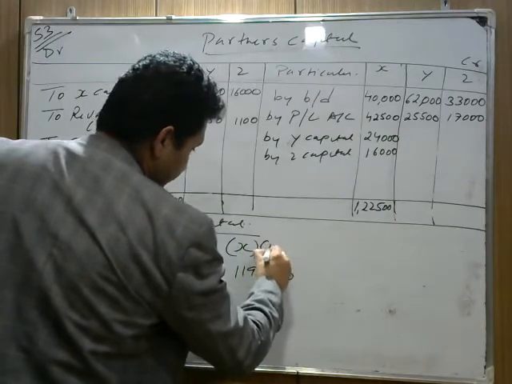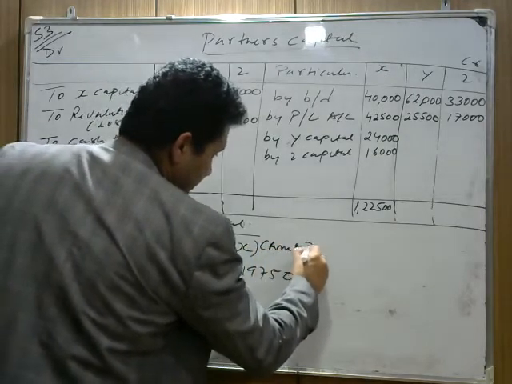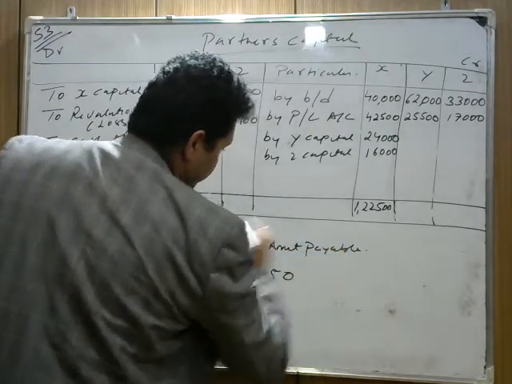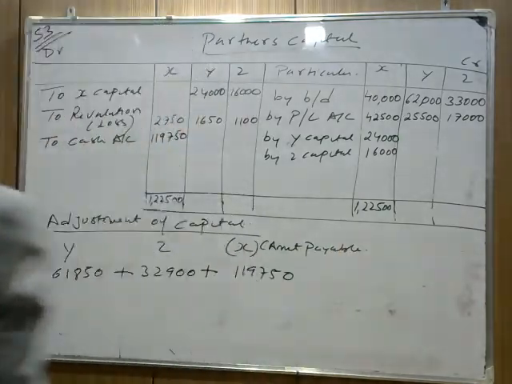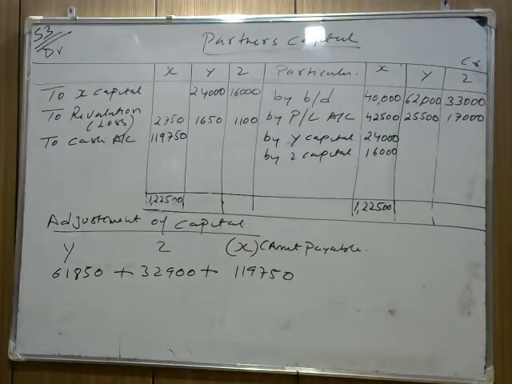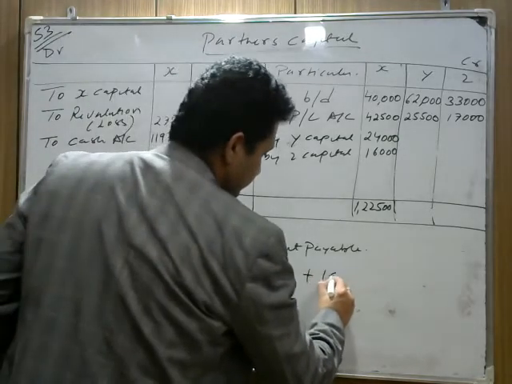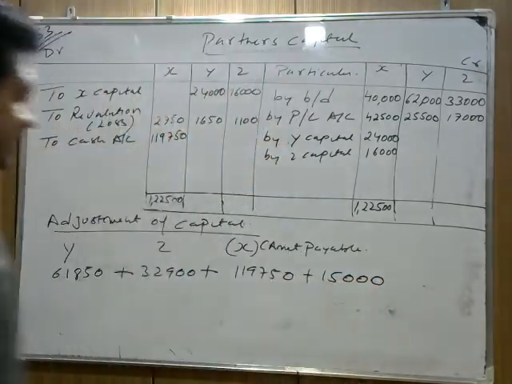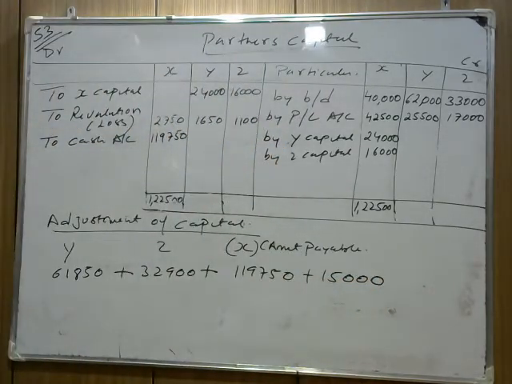Now the capital of Y, the capital of Z, and the amount payable to X. हम कितना amount pay कर रहे हैं? Amount payable to X, to the retiring partner. Then I told you, plus required cash. How much cash do we require? So we require cash of rupees 15,000. हमारे पास 15,000 हमेशा बैलेंस बचना चाहिए. It is mentioned in the question. And how much existing cash do we have? If you check in the balance sheet, we have an existing cash of rupees 32,000.